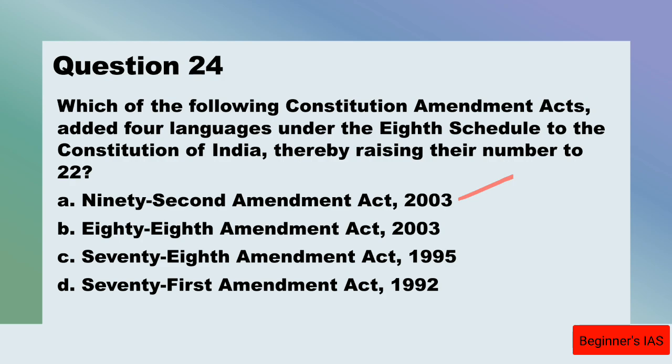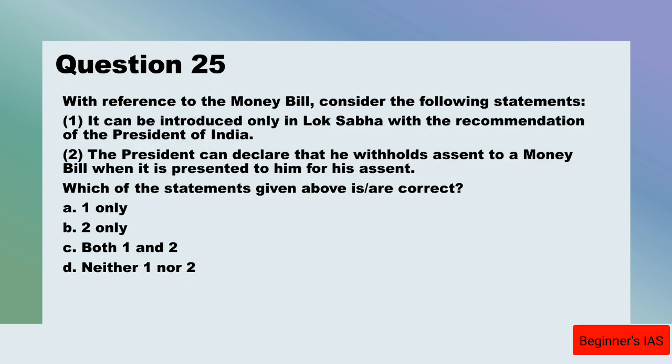And let us move on with question number 25. This is the last question for today's discussion. With reference to the money bill, consider the following statements. It can be introduced only in the Lok Sabha with the recommendation of the President of India. It is a straightforward answer. Yes, correct statement.